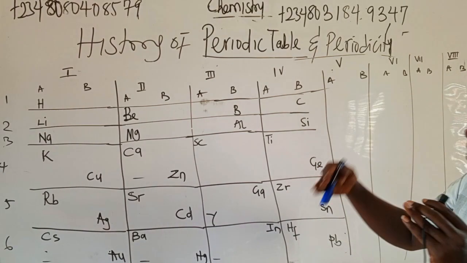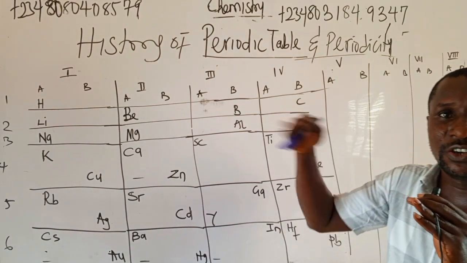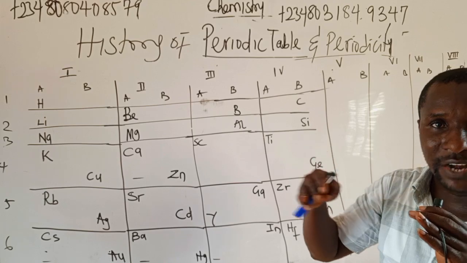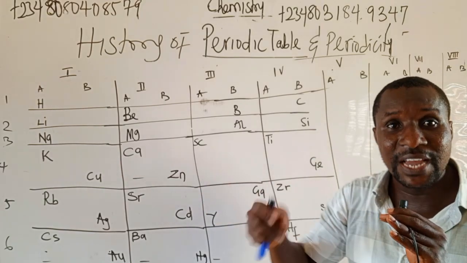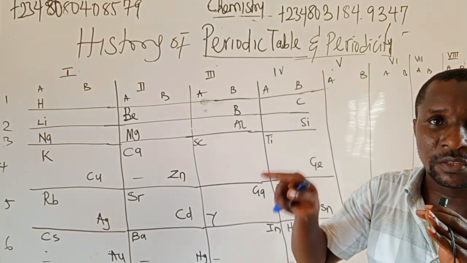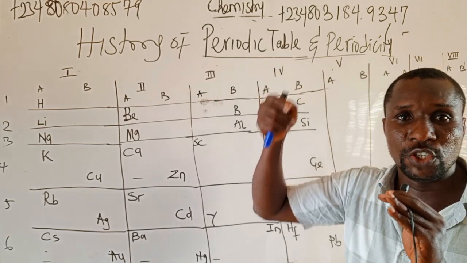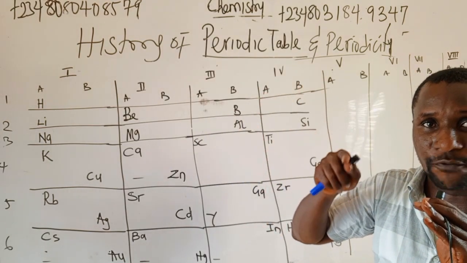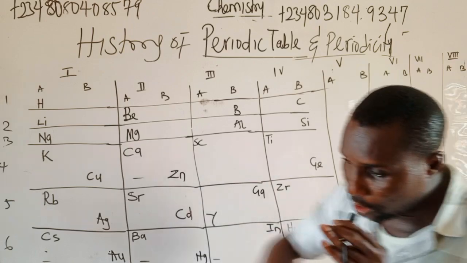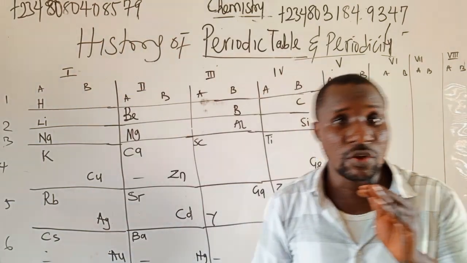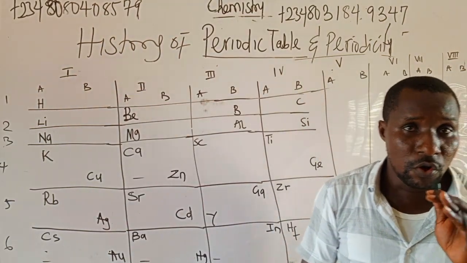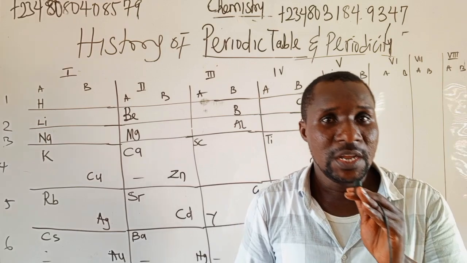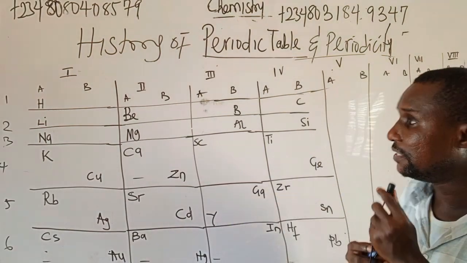He arranged the elements in increasing order in the row, then linked it up with the group, which is the column. He arranged elements in increasing order in the row, then linked it up with the column, which is the group. And when he did that, look at this.